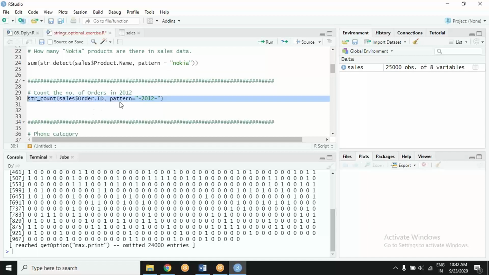Count, on the other hand, will count the pattern. You see, it is counting whether it has come once. If it is twice, it will give 2 here. If it is thrice, it will give 3, and so on. If it is none, then 0, of course. So that is the difference. So getting the idea, you have to be specific about what the question is stating and what you have to answer. Depending upon that, you will choose the function.